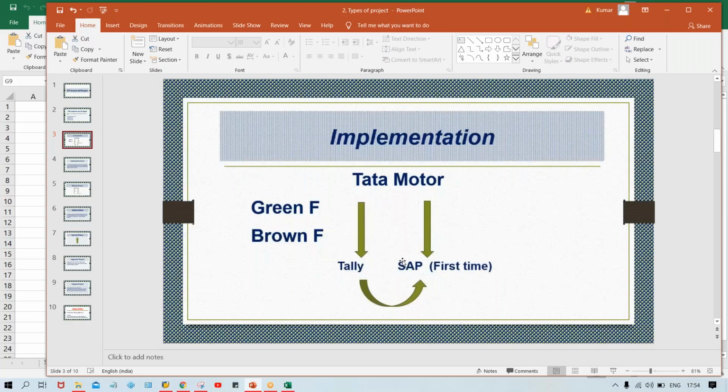If you talk about implementation, then the question is what kind of implementation it is. If you talk about implementation project, that is also going to be segregated. It is going to be divided into 2 parts, that is called greenfield implementation and brownfield implementation. I'll tell you, most of you might be beginners, or I think you'll be having some little bit idea, you might have already watched some tutorials and all.